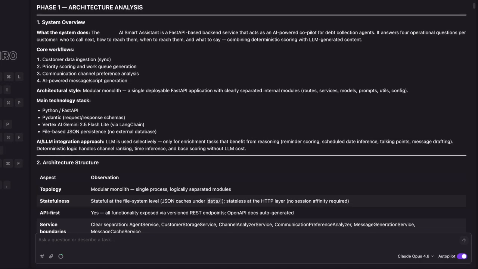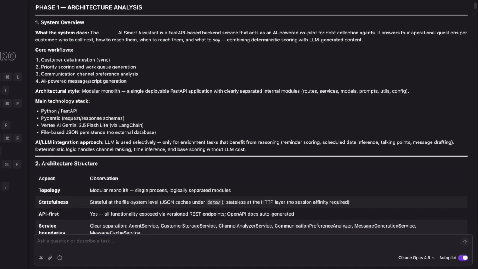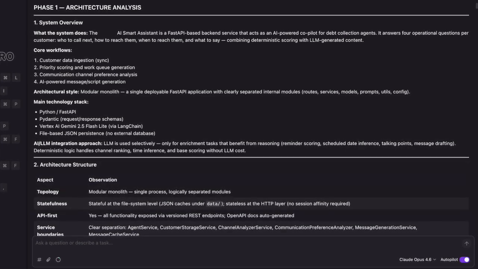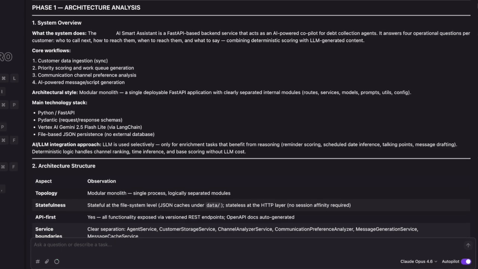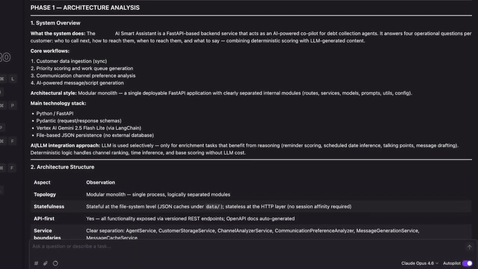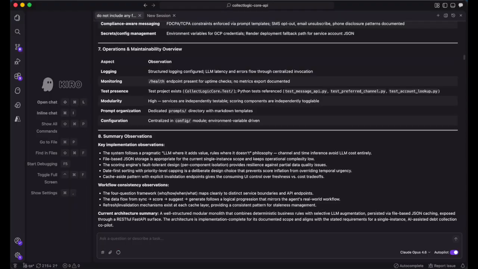The Smart Assistant is a modular monolith on FastAPI with single deployable, logically separated internals. It answers 4 questions per customer: who to call, how to reach them, when to reach them, and what to say. One crucial decision here is rule-based channel preference and time inference. Deterministic, reproducible, zero LLM cost. AI is used only where reasoning adds value: priority enrichment, talking points, and message generation through Vertex AI Gemini with centralized logging. The route groups cover the full surface: sync, scoring, channel analysis, and message generation.